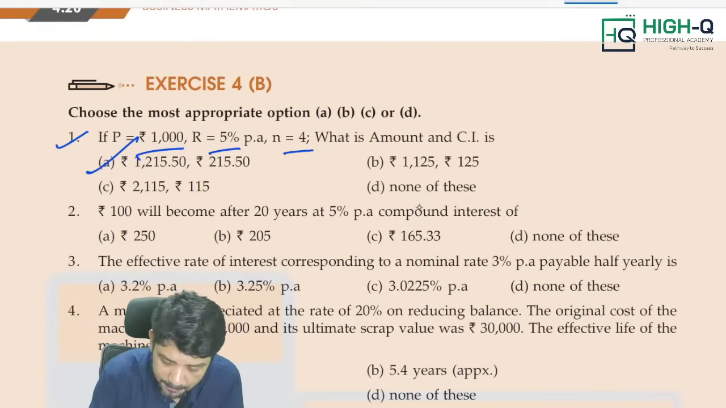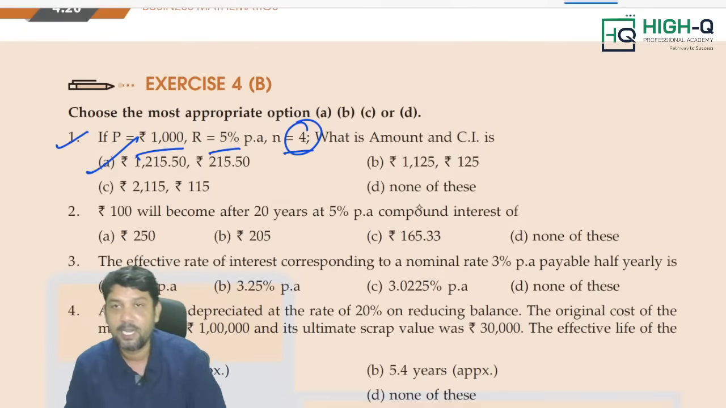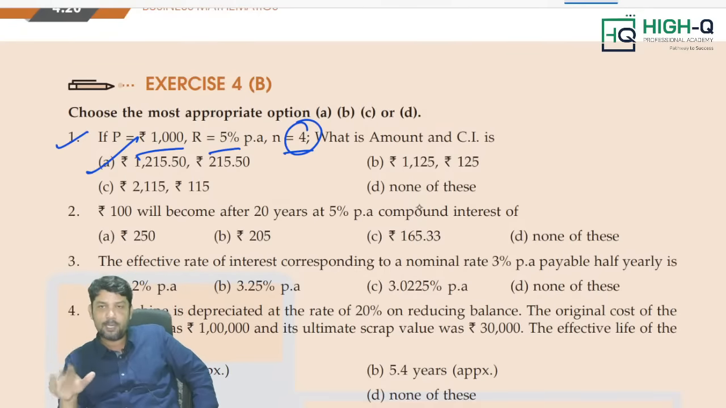Now look at this. This is what simple interest and compound interest is all about. In every sum, number of years 4 means, yes, 4 times we are adding. Number of years 20 means, are we going to add 20 times? Yes, of course we are going to add 20 times. Fine. That is point number 1.